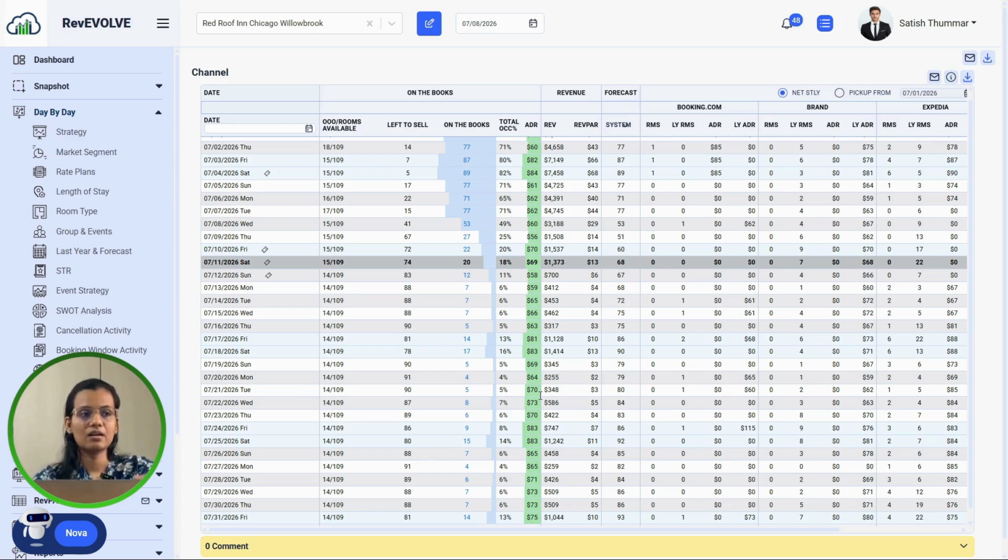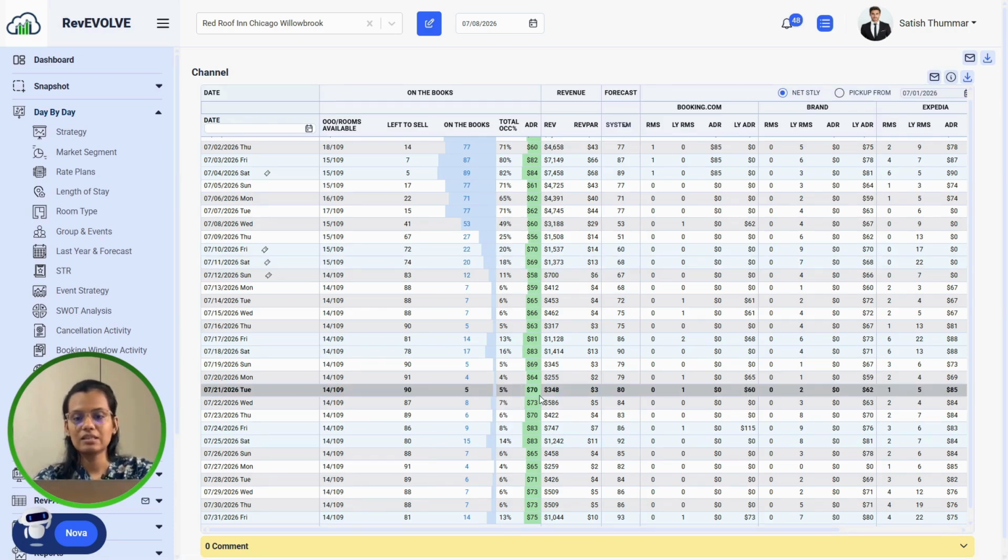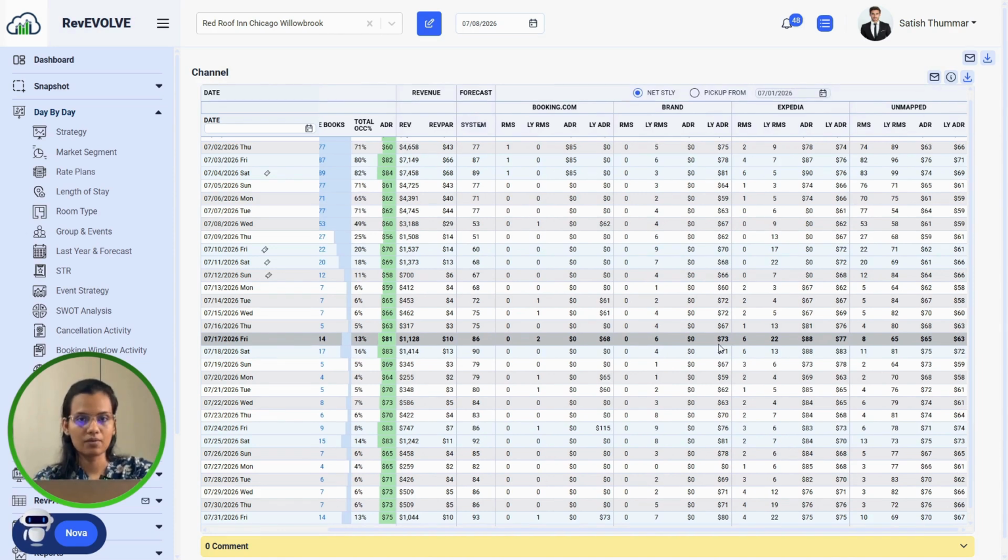There is a commission part if they are coming from the OTA channels, and you have to pay the commission for that reservation, right? So if your brand contribution is increasing, then you can see a positive sign towards direct booking. Usually it delivers higher profitability, right? So that's how you can compare channel to channel, and rather than reacting after the occupancy changes, a revenue manager like us can identify these types of trends much more easily, right? Here we can clearly see where my bookings are coming from, right?